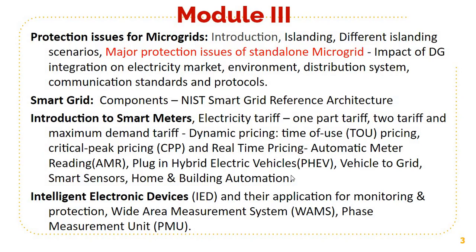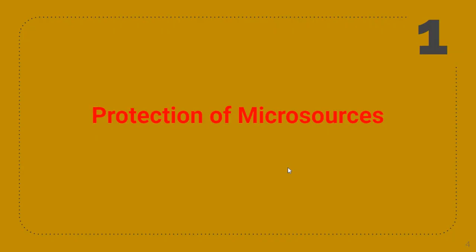So, we are still in module 3, and today we will complete the protection issues of standalone microgrid. Today we will see especially the protection of micro sources.